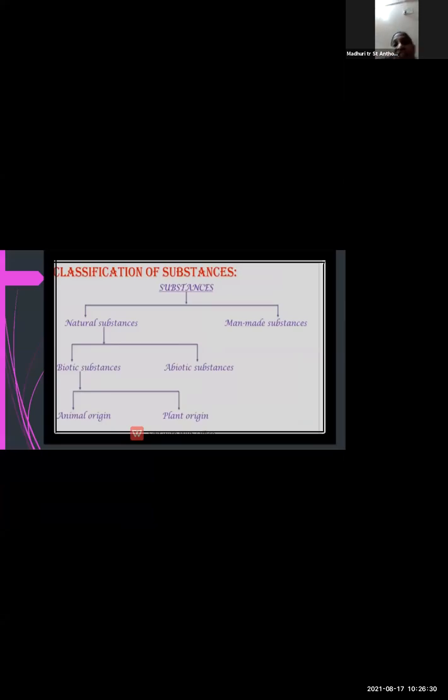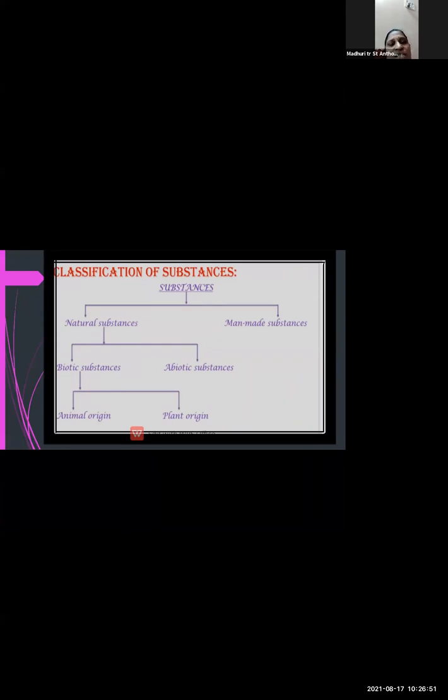So today we are going to understand the classification of substances. Now you know what substances are: substances are tiny particles. Then substances are divided into two types, that is natural substances and man-made substances.